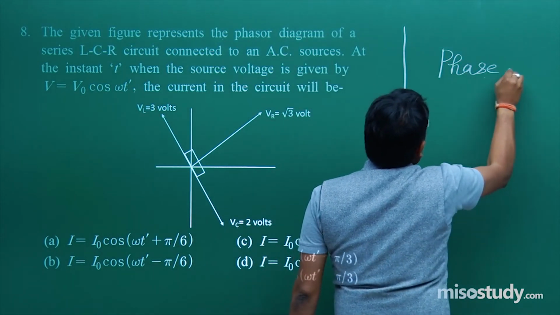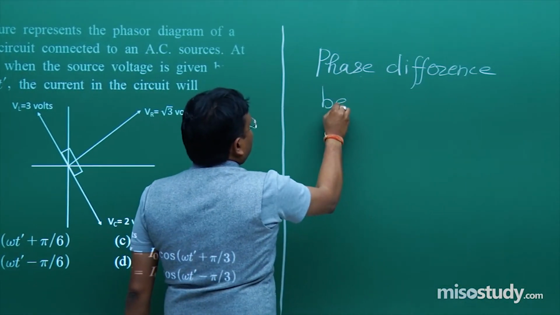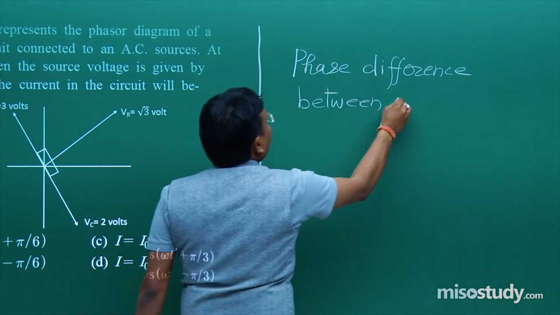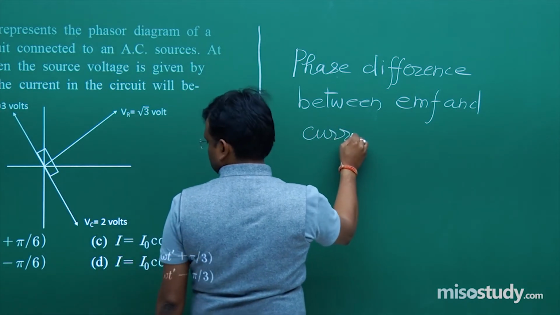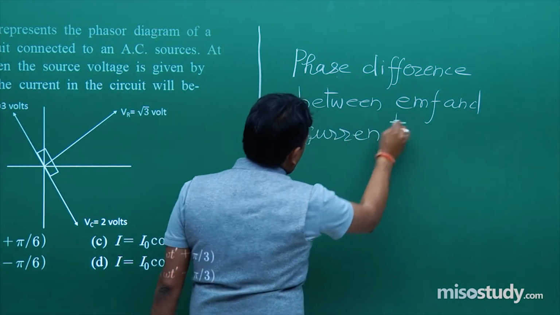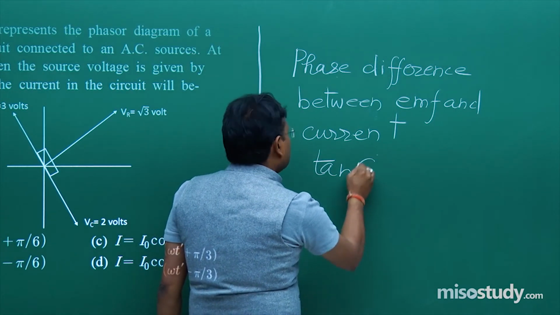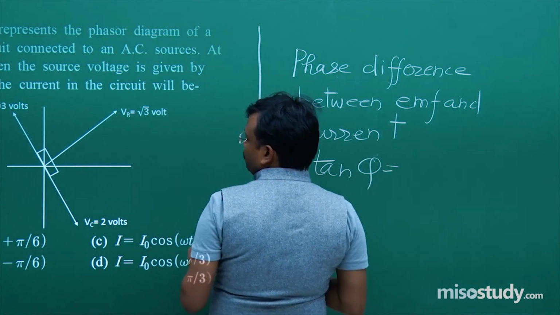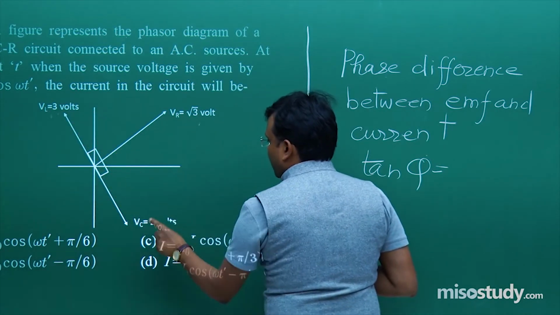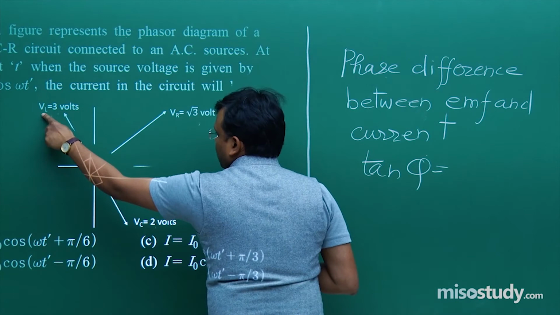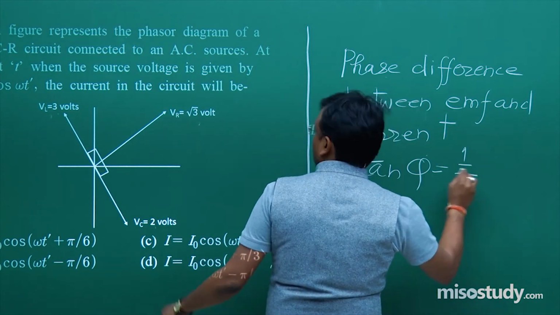Phase difference between EMF and current, that is tan phi is equal to, let's do that in the next step, tan phi is equal to 3 minus 2 upon root 3, that is VL minus VC upon VR, or XL minus XC upon R. So 3 minus 2 is 1, and root 3.